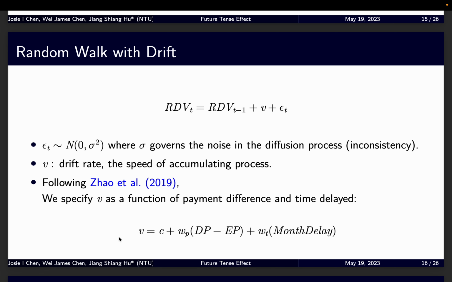You can also view the diffusion process as a random walk with drift. So the epsilon t captures the noise in the diffusion process, and this can explain why subjects will choose inconsistently sometimes. And the v is the drift rate, which accounts for the speed of the accumulating process. And we specify the drift rate as a function of payment difference, the delayed payment amount minus the early payment amount, and v is also a function of time delayed.